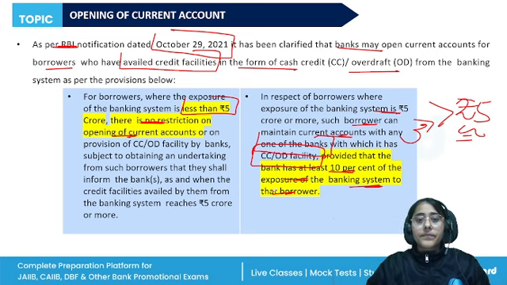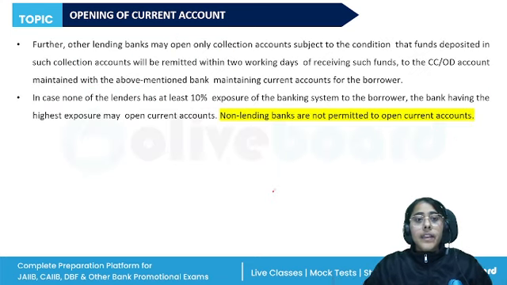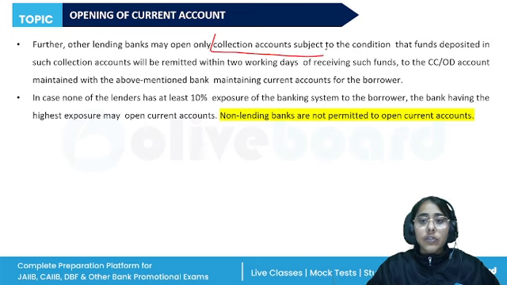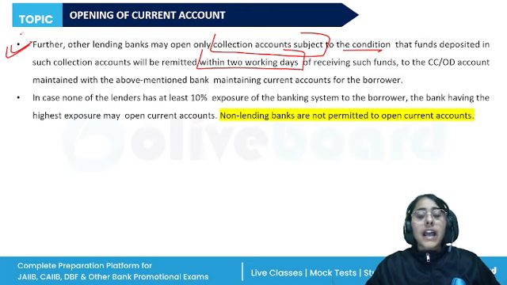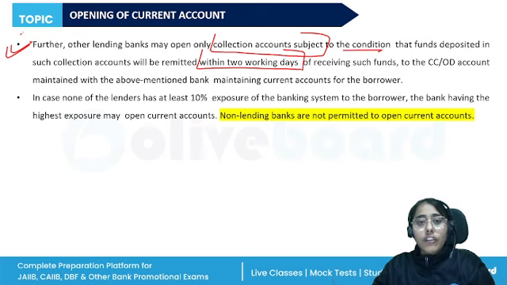All right. Next, other lending banks may open only the collection account, subject to the condition that the funds deposited will be remitted within 2 working days. This is another restriction. Other banks, other than the bank where the customer has more than 10% of the exposure, can open only collection accounts.